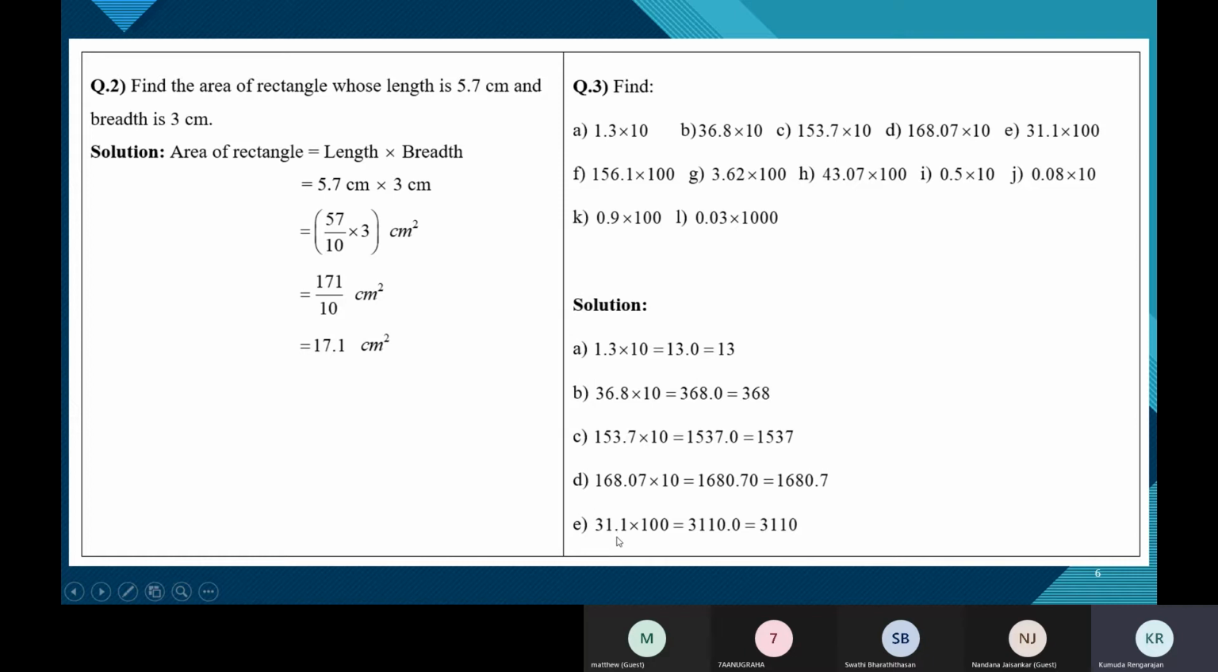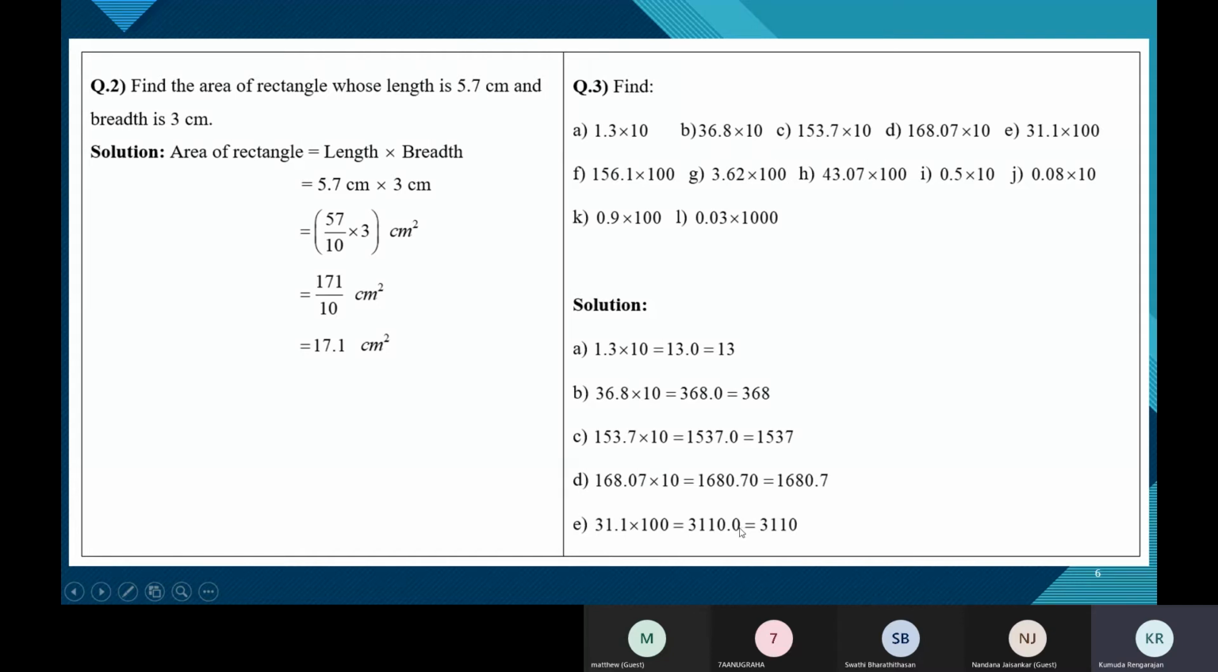Look at E. So 31.1. But to multiply, we'll just look at it as 311. 311 into 100. So what is 311 into 100? You should write 311 and add 2 zeros.